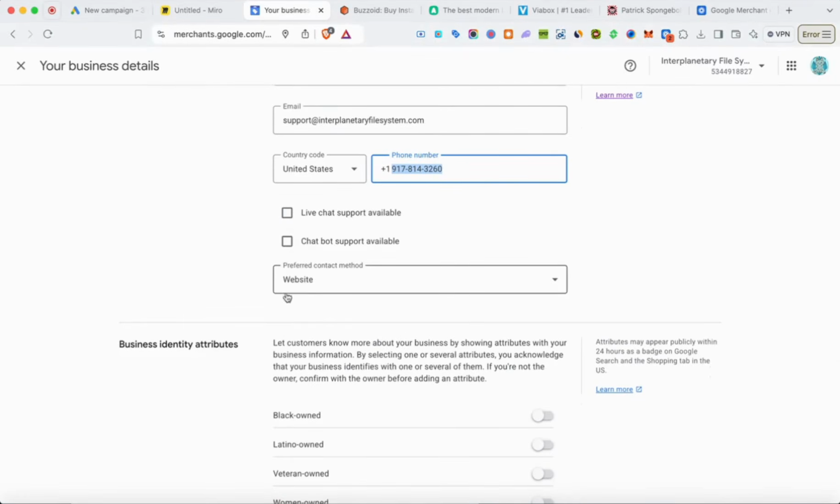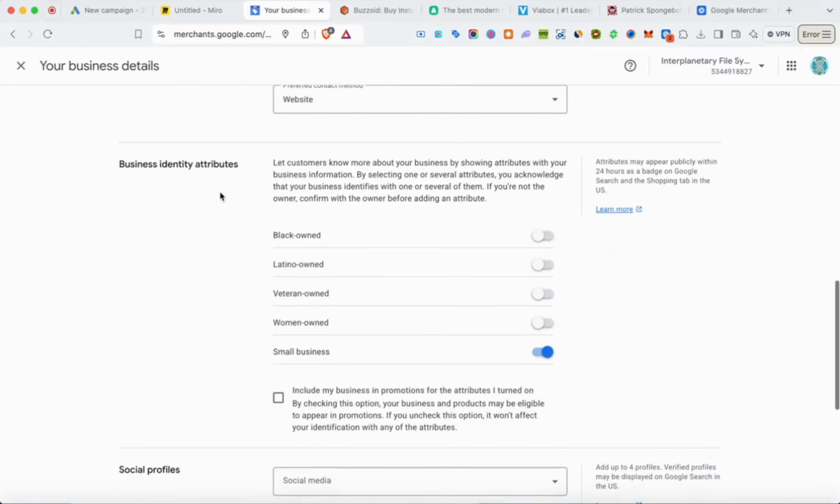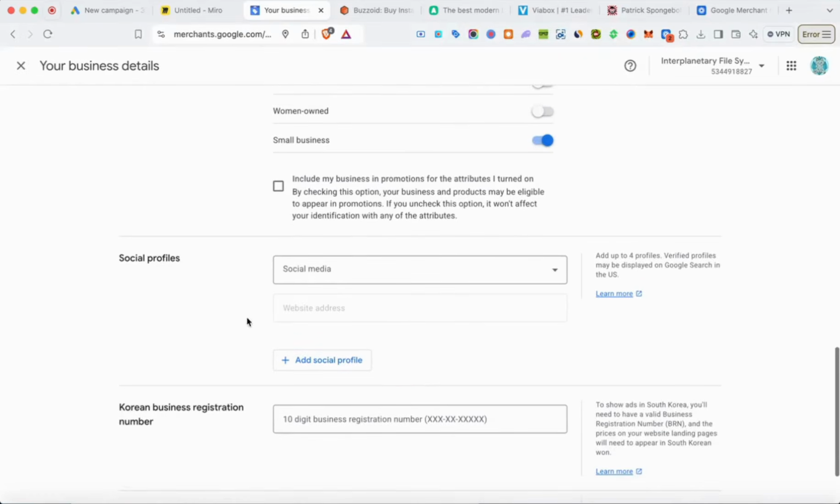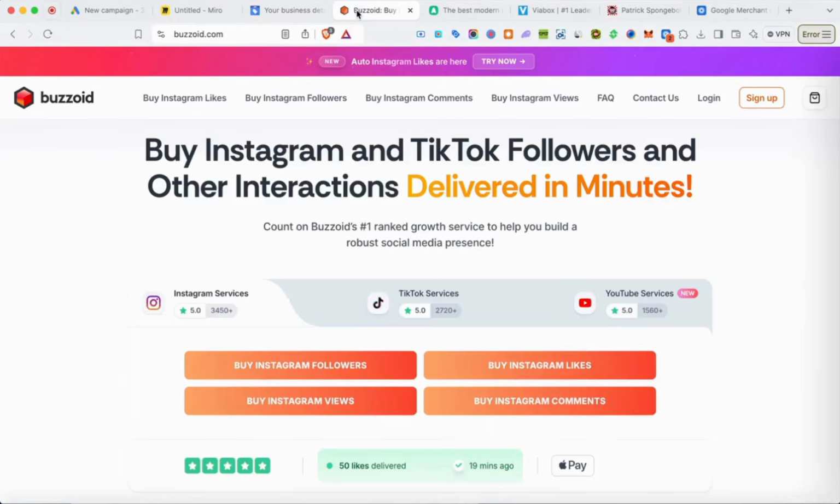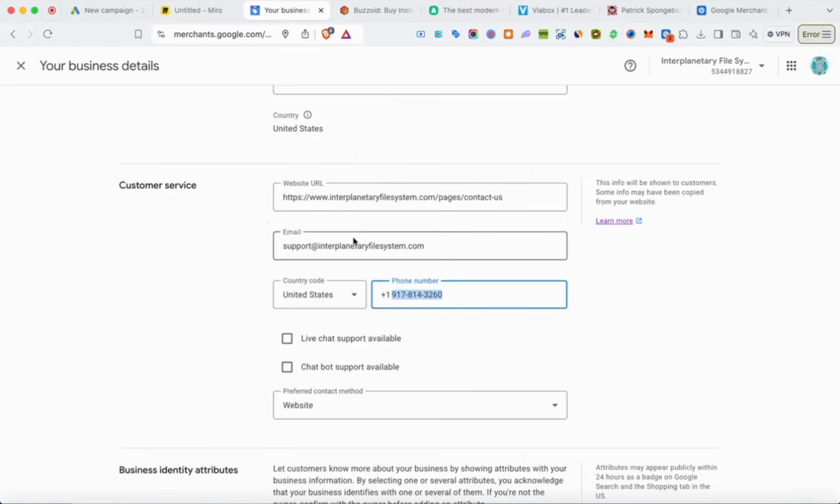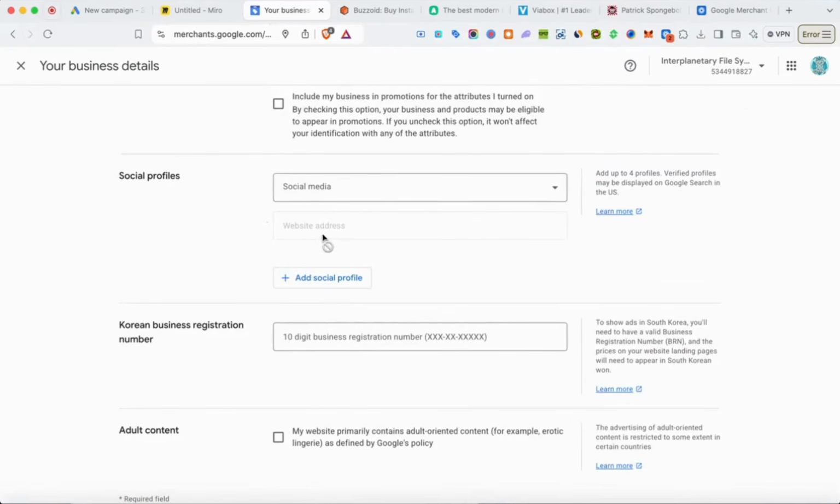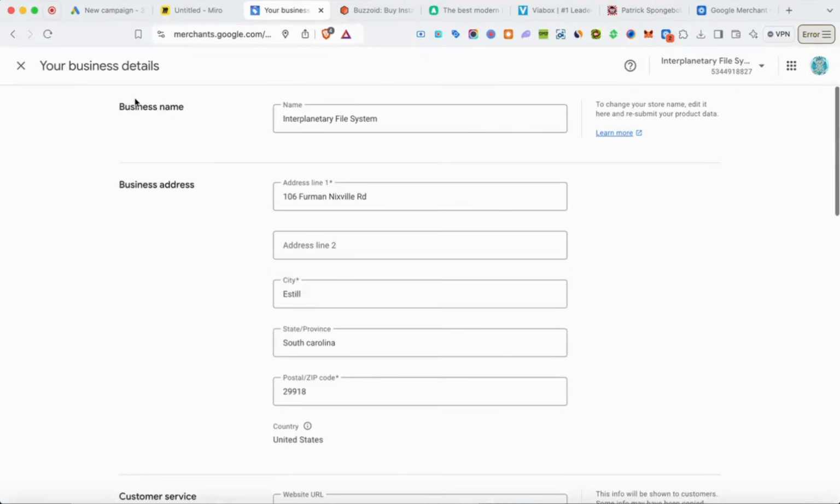So for preferred contact method, you want to make sure that you select website here. For business identity attributes, I like clicking on small business, just letting Google know that I'm a small business trying to compete with the big guys, right? And then for social media, you want to make sure that you put in at least one social media profile, to boost your trust with Google, right? So what I recommend doing is going to a site like Buzzoid. Once you set up your Instagram account, you'll be able to buy 1,000, 5,000, 10,000 followers for like literally a few dollars, right? And then you're able to look legitimate. Same thing with likes, you can buy them too. You're just going to add that into your social profiles, and then you're good to go, right, for business details.